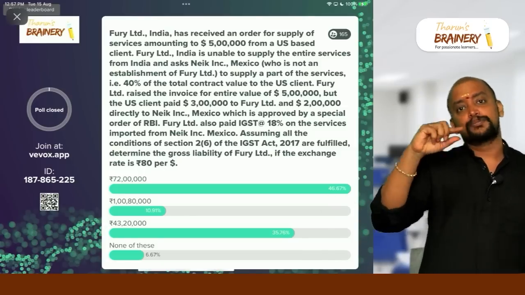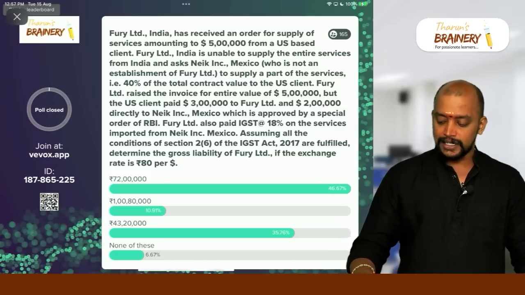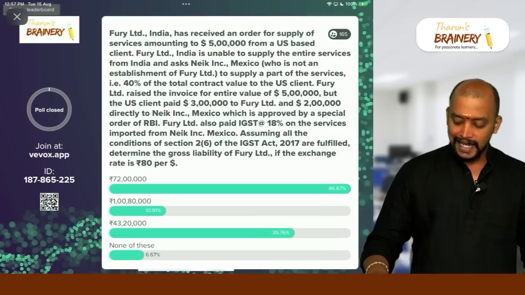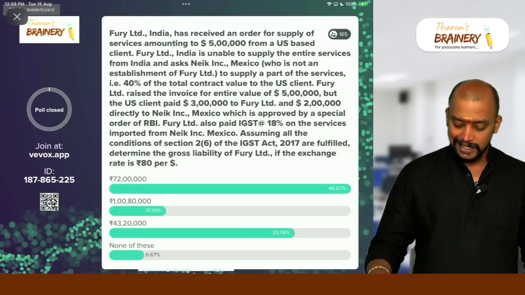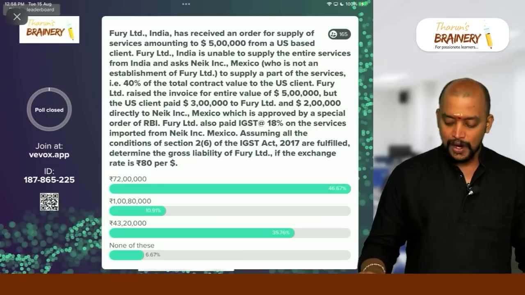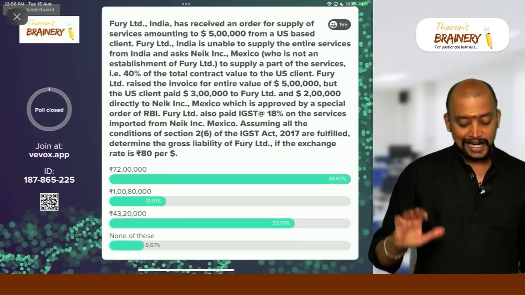So $5 lakh plus $2 lakh, $7 lakh. So $7 lakh into 80 rupees, okay, into what is the rate of GST? That is 18%. That will be coming to 100 lakh 80,000. 100 lakh 80,000 is the correct answer.